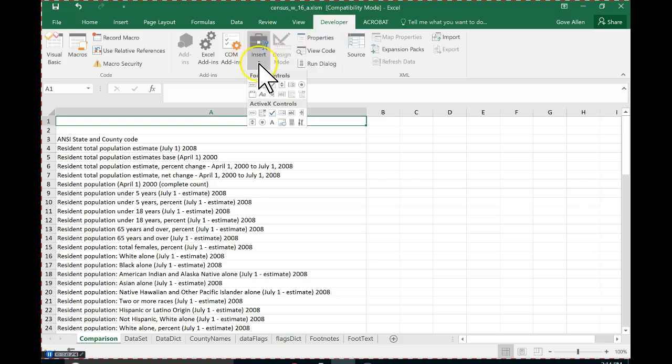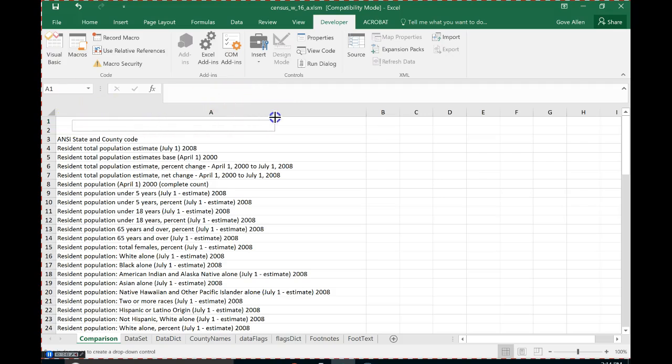I've got the little toolbox here, and it's not the first one. That's just a command button. It's the next one over. So I'll select that tool, and then I will click and drag to create the size of that combo box. And this will just be a drop-down list. But instead of being inside of a cell, it's in a control that sits above the worksheet.